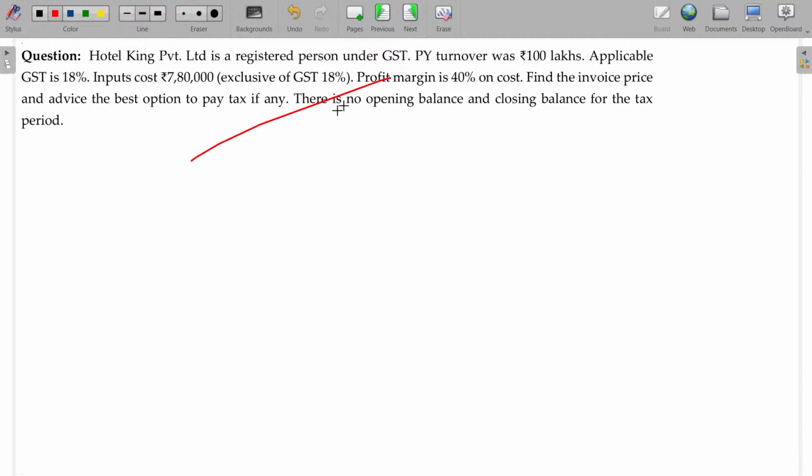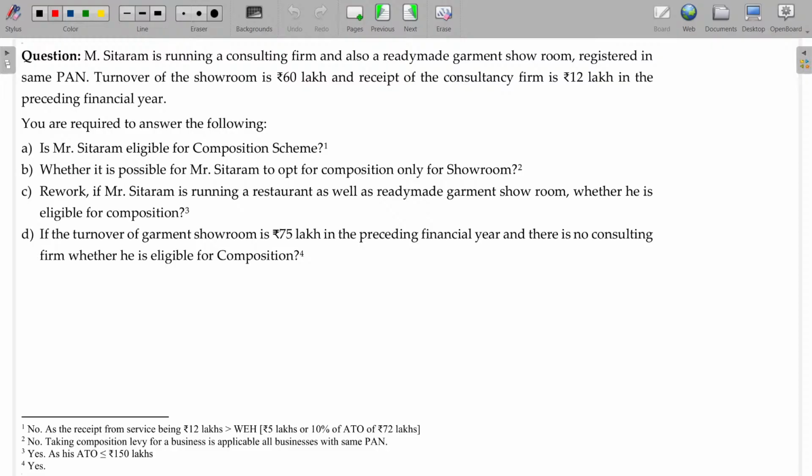You can remove this illustration, not required. We'll go for the next illustration. Yes.